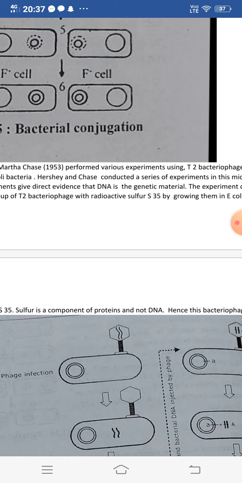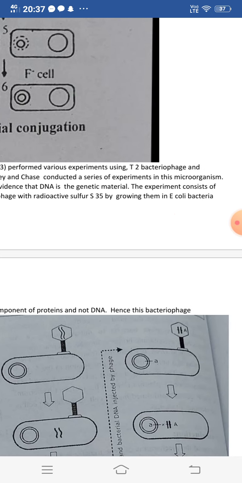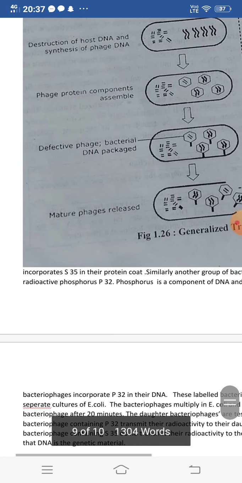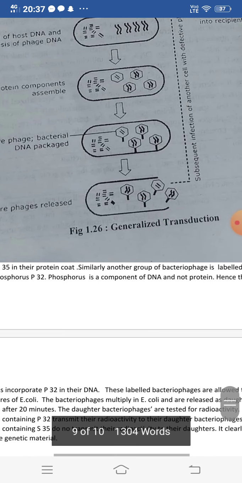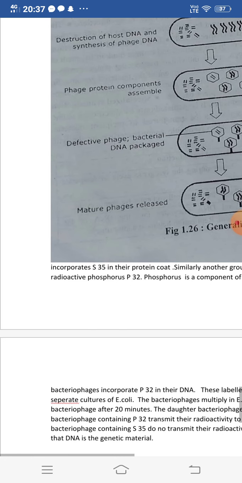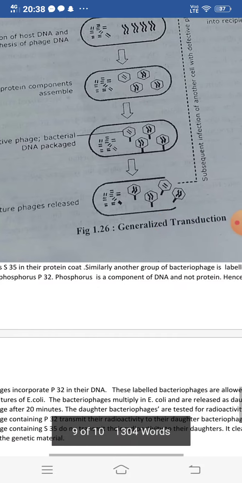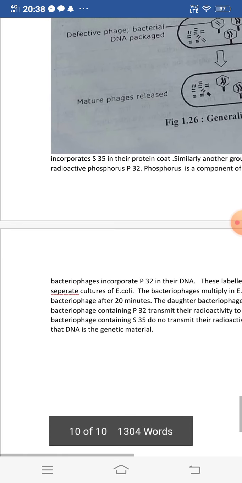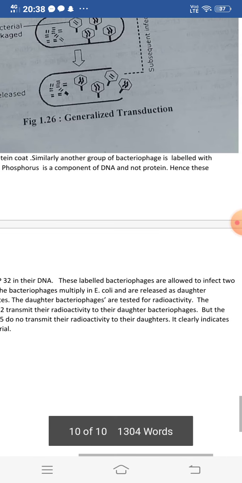The T2 bacteriophage is grown in the S35 sulfur media. Sulfur is a component of proteins and not DNA. Hence, this bacteriophage incorporates S35 in its protein coat. Similarly, another group of bacteriophage is labeled with radioactive phosphorus P32. Phosphorus is a component of DNA and not protein. Hence, these bacteriophages incorporate the P32 in their DNA.